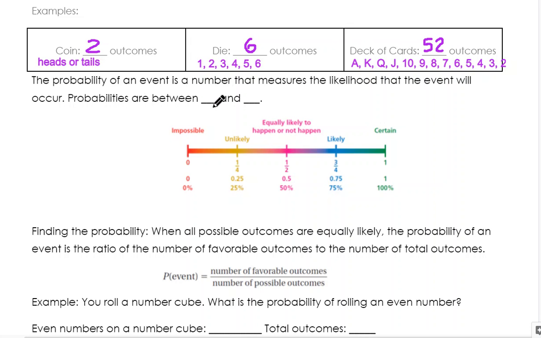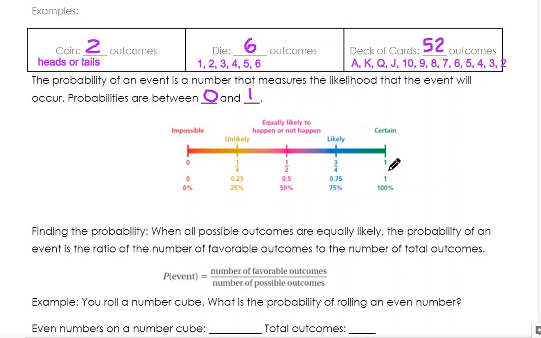Probability is on a scale from 0 to 1. If you're at 0, that means it's impossible. It's not going to happen. It cannot happen. That's 0, impossibility. That would be like rolling a die and getting a 7. You can't do that. That's not possible. There's no 7 on a die. It only goes 1 to 6.